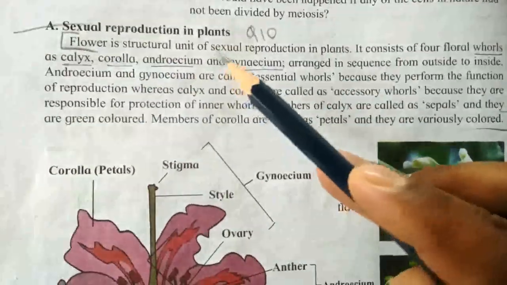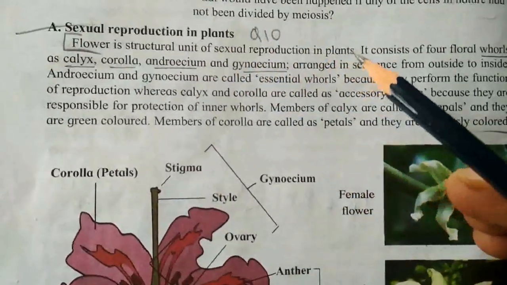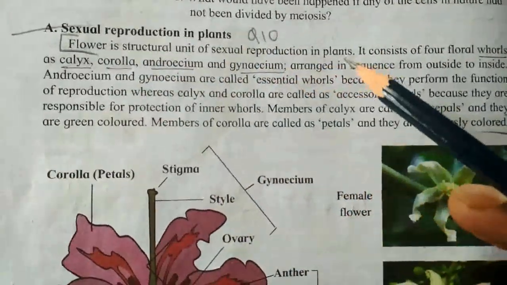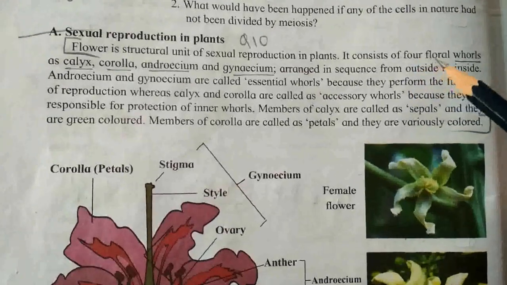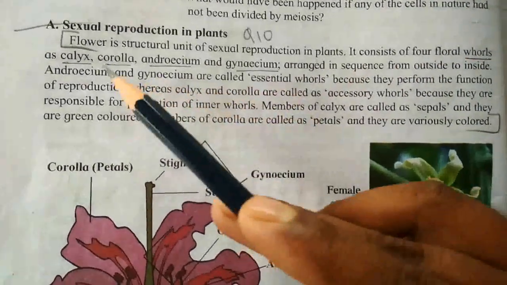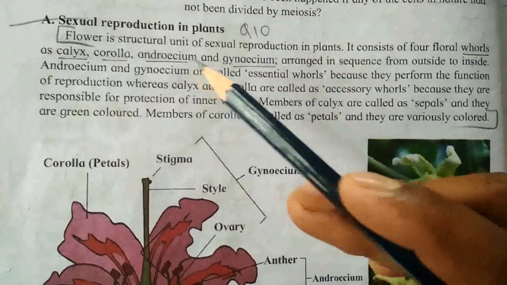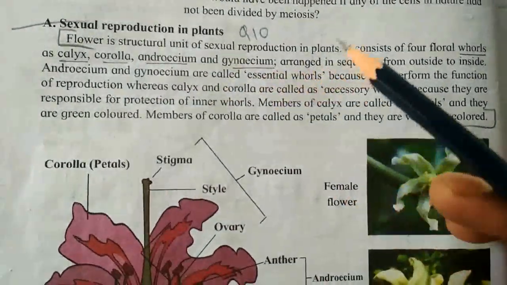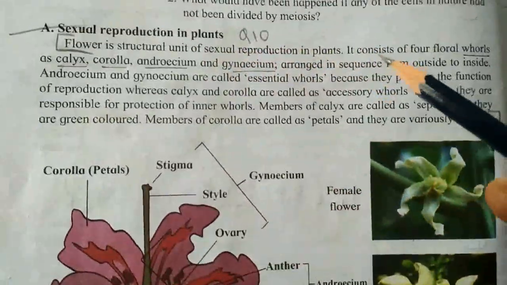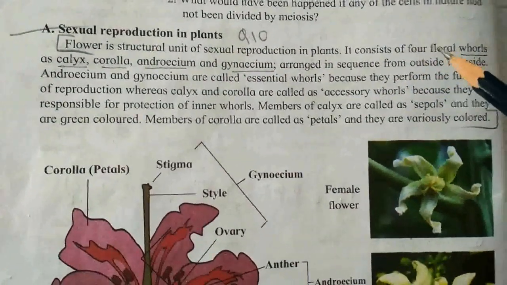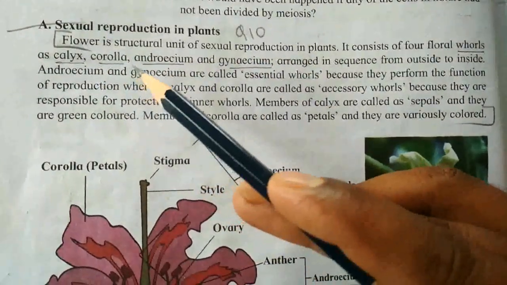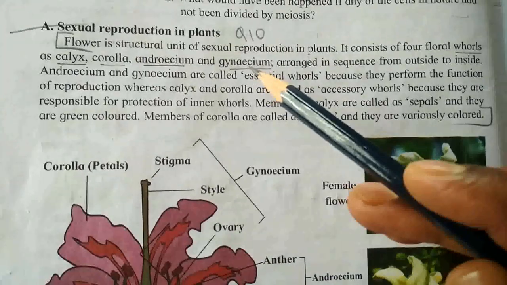Flower is the structural unit of sexual reproduction in plants. It consists of four floral whorls: calyx, corolla, androecium and gynoecium.